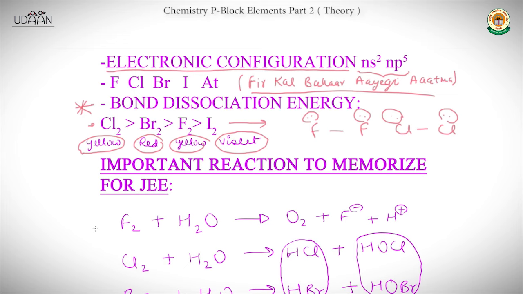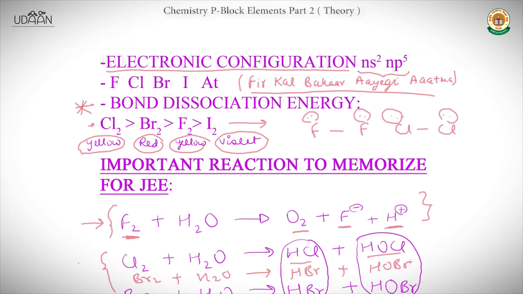These are the hydrolysis reactions of the halogens. First we hydrolyze fluorine and we get O2, F minus and H plus. This is a different reaction because of the small size and high electronegativity. But chlorine and bromine give almost the same reaction: chlorine reacts with H2O to give HCl and HOCl, and bromine again gives HBr plus HOBr, which is called hypobromous acid.